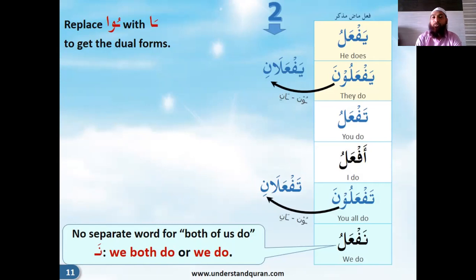So what we learned till now was yaf'alu, yaf'aluna, taf'alu, taf'aluna, af'alu, naf'alu. Now it will be yaf'alu, yaf'alani, yaf'aluna, taf'alu, taf'alani, taf'aluna, af'alu, naf'alu, and naf'alu. So just the ani is added, everything else is going to remain same. The ya is going to remain same, and the ta is also going to remain same for dual. Only the end is going to change.